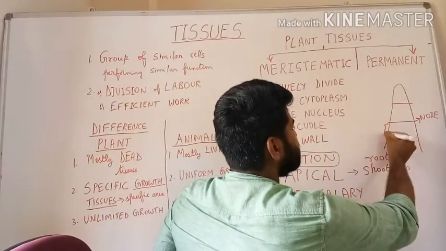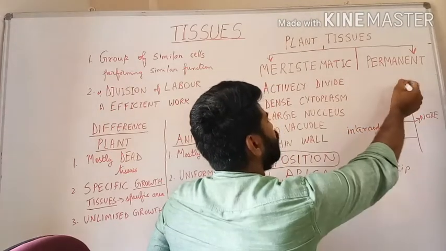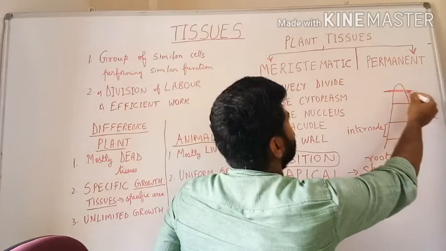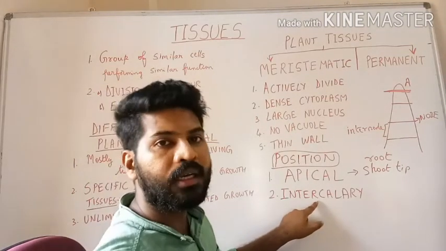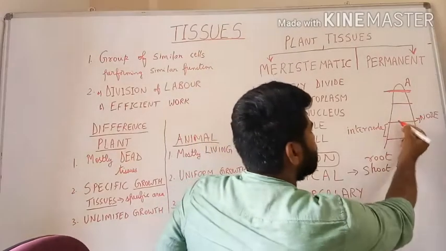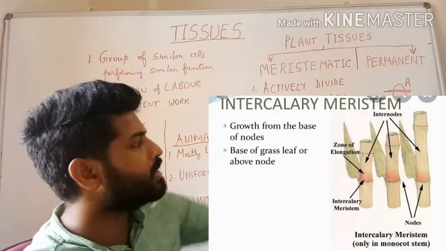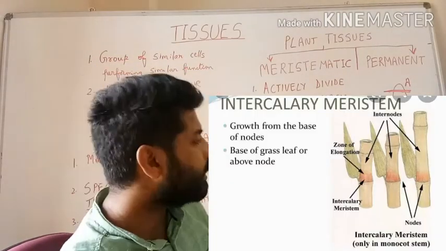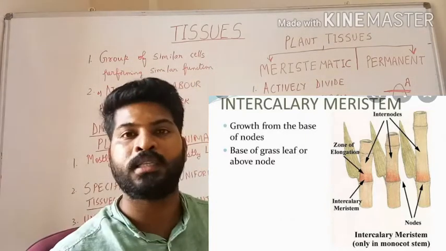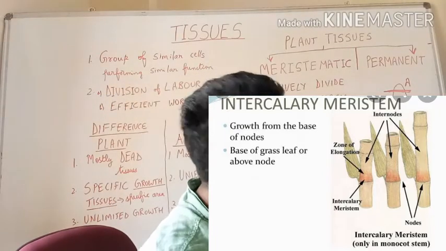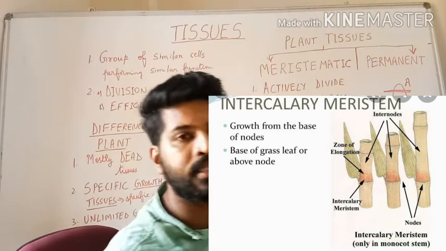So this region is called the internode. And this is the shoot tip. So this is where you find the apical meristem. The intercalary meristem, inter meaning between, is seen above and below the node. That is in the internode region. The intercalary meristem is also responsible for increase in length of the stem. When these intercalary meristem cells divide and the number of cells increases, it will increase the length of the stem.